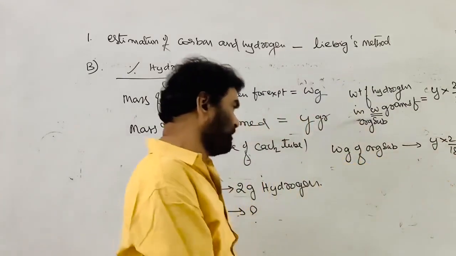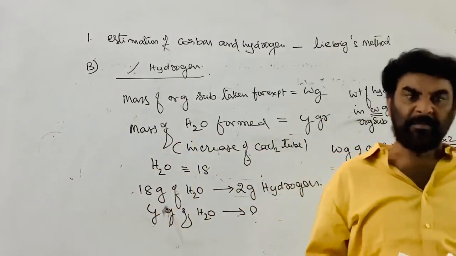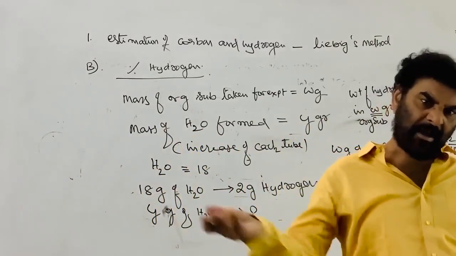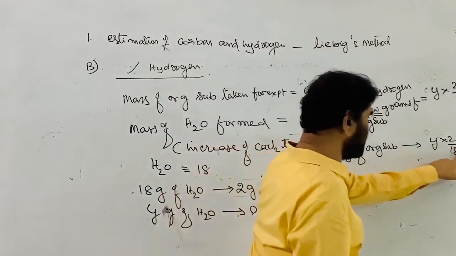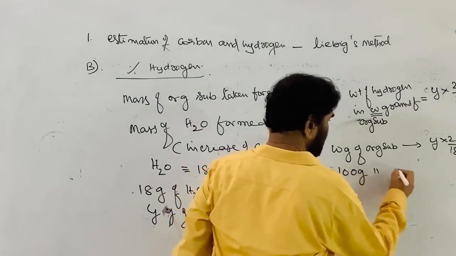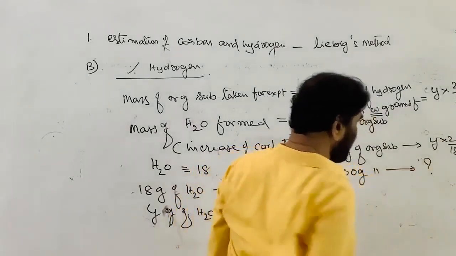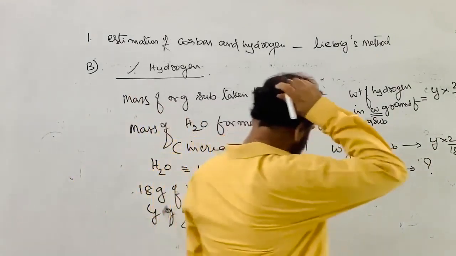This is the hydrogen. Now the weight percentage of the hydrogen is nothing but the weight of the hydrogen in 100 grams of the organic substance. W grams of the organic substance contains this much hydrogen, and 100 grams of the organic substance contains how many grams of hydrogen? That is the weight percentage of hydrogen.